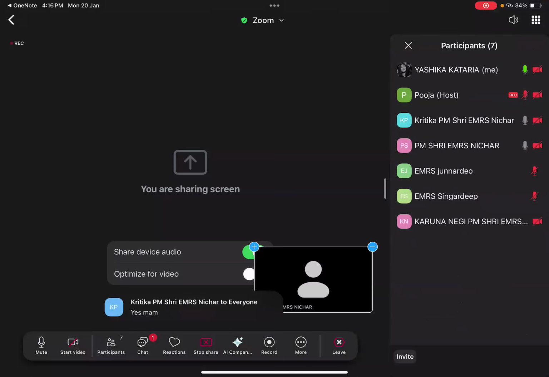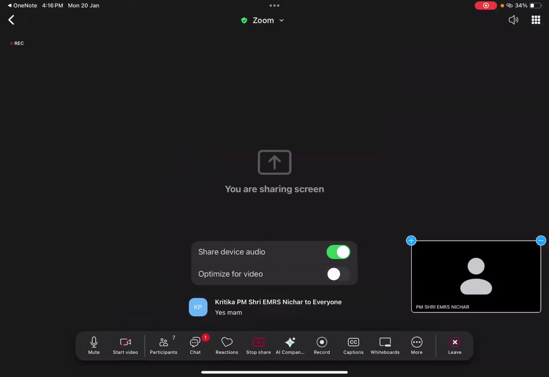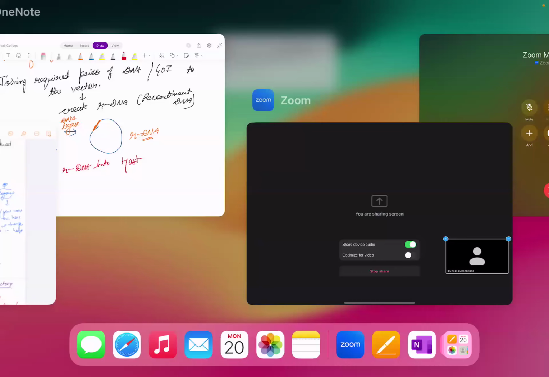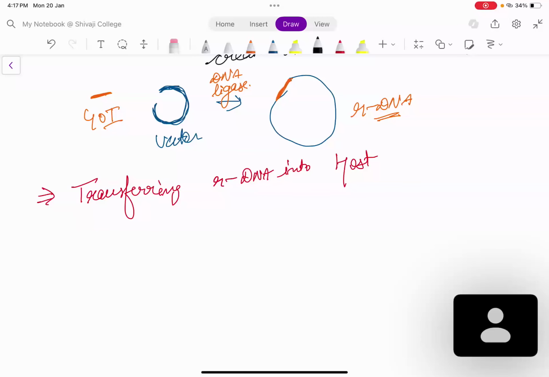All right. Moving forward, so you can transfer recombinant DNA into the host. Now you will transfer this recombinant DNA into the host. How do you perform the transfer step? Okay, how do you transfer the recombinant DNA into the host? Let us see how we transfer the recombinant DNA into the host. Now you have made the recombinant DNA. Now all we have to do is transfer it inside the host. Okay. Now for transferring your rDNA into the host, we have various methods.